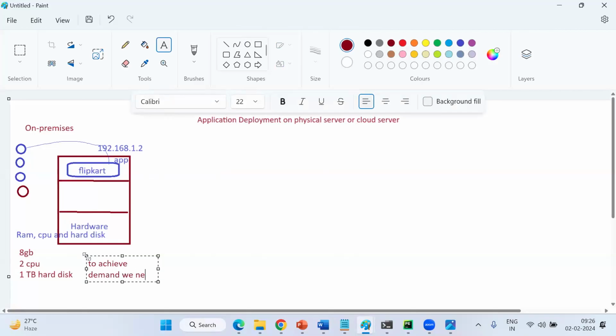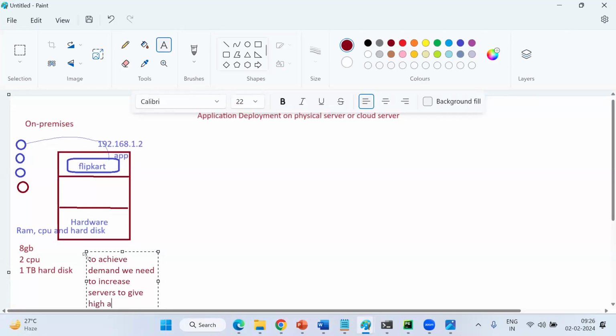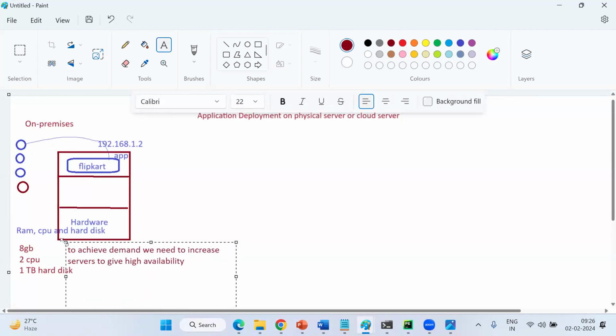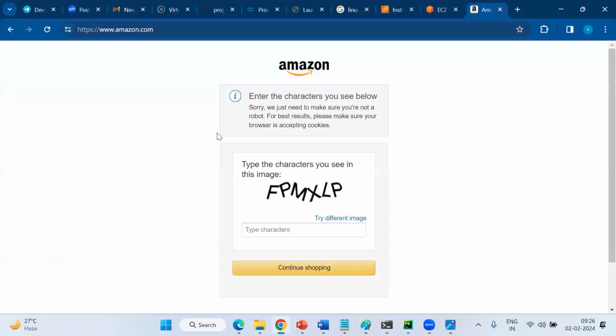We need to increase servers to achieve demand and to give high availability, right or not? To give high availability. If you look at Flipkart, are you sure the Flipkart application is running on only one server in the backend?